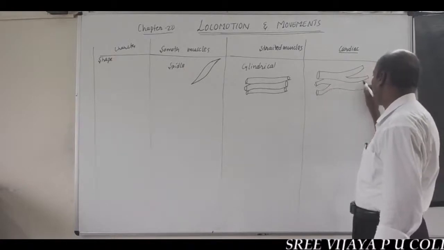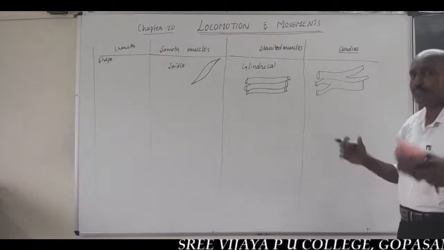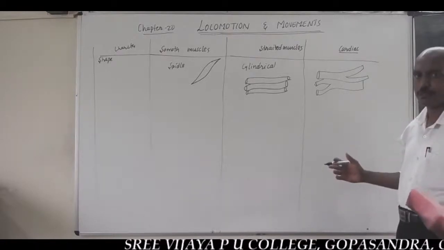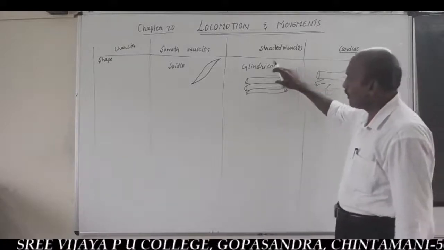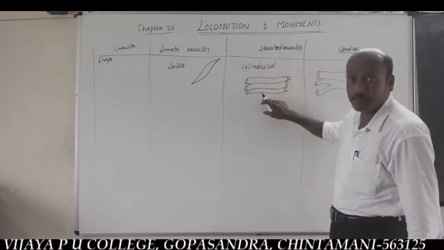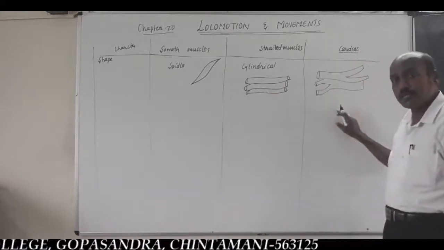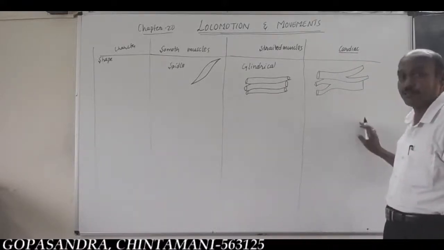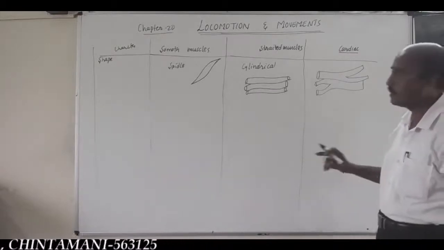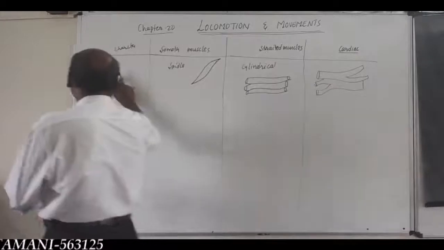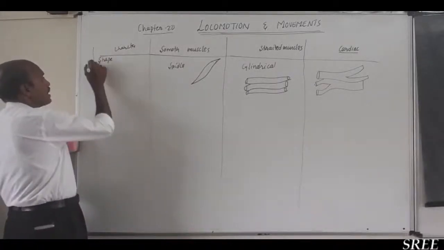You should remember this statement: striated muscles are cylindrical but unbranched, while cardiac muscles are cylindrical but branched. So branched striated muscles are the cardiac muscles. That is the first character, on the basis of shape.